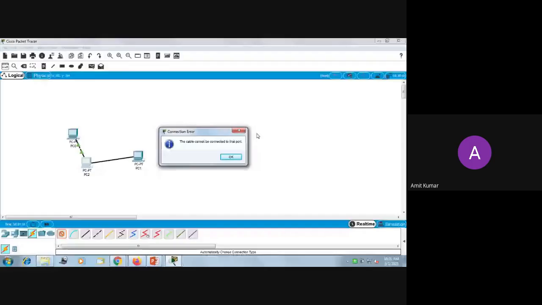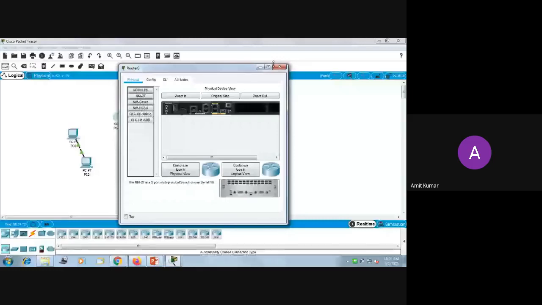Now this problem can be solved by just introducing one router. So I will introduce one router, or you can introduce switches. So this is a switch. We are studying switches, so we are going to use a switch only.